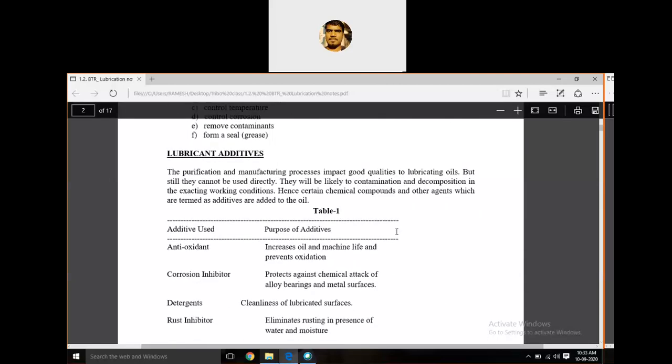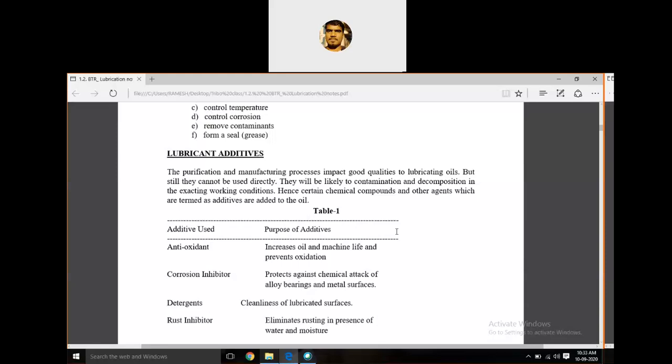Next, the next important topic in lubrication is lubricant additives. Of course, there are lubricants, but lubricants have some advantages as well as limitations. To overcome those limitations, we use additives. Additives are used just to enhance the lubricant properties or the effectiveness of the lubricants.